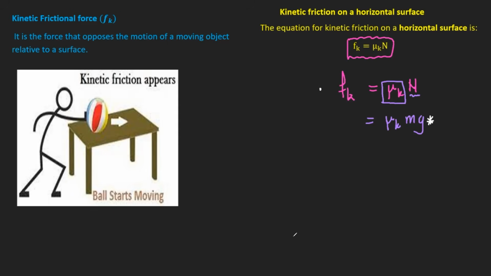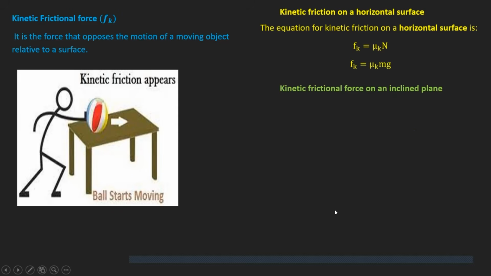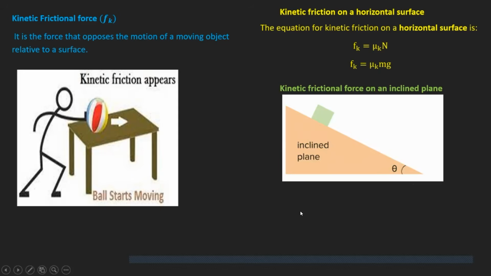I did put the formulas, and I just want to reiterate them here. So Fk is mu k n, and the n is mg. On an inclined plane, and so someone is asking, what is an inclined plane? This is an inclined plane. On an inclined plane, this is your scenario of how to calculate the force of kinetic friction.